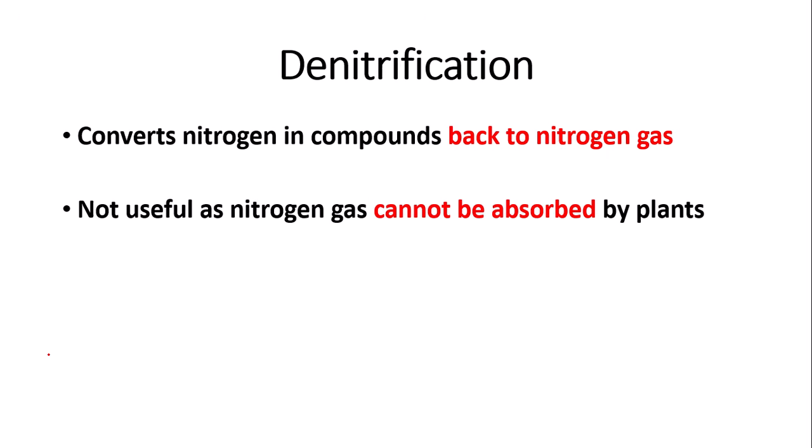Denitrification is not as useful, so it is a limiting process as nitrogen gas cannot be absorbed by plants. So only nitrates can be absorbed by plants. So denitrification can be a disadvantageous process. And denitrification is carried out by anaerobic denitrifying bacteria. So denitrification happens a lot in anaerobic conditions, which is one of the reasons why farmers often have to aerate their soil so that denitrification is limited.